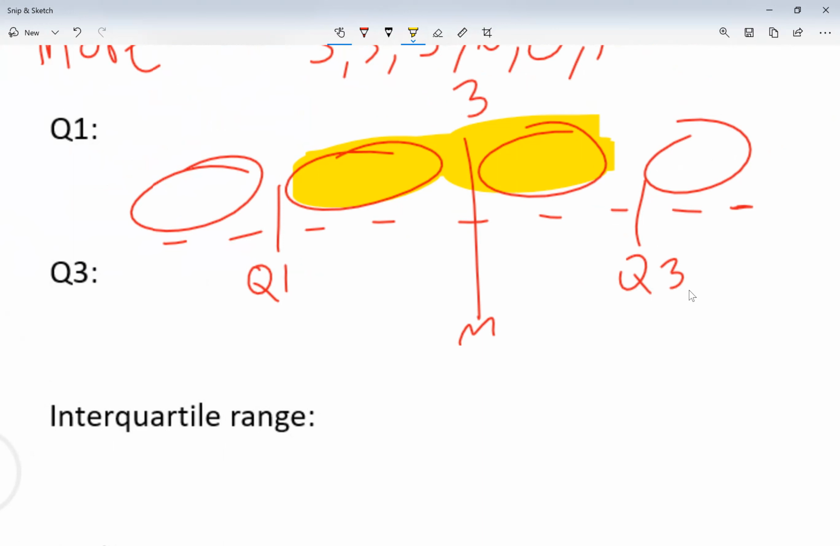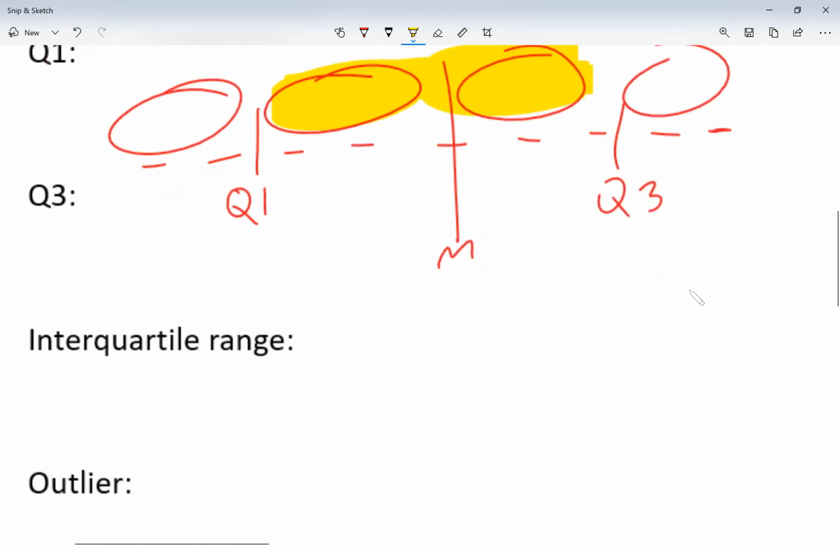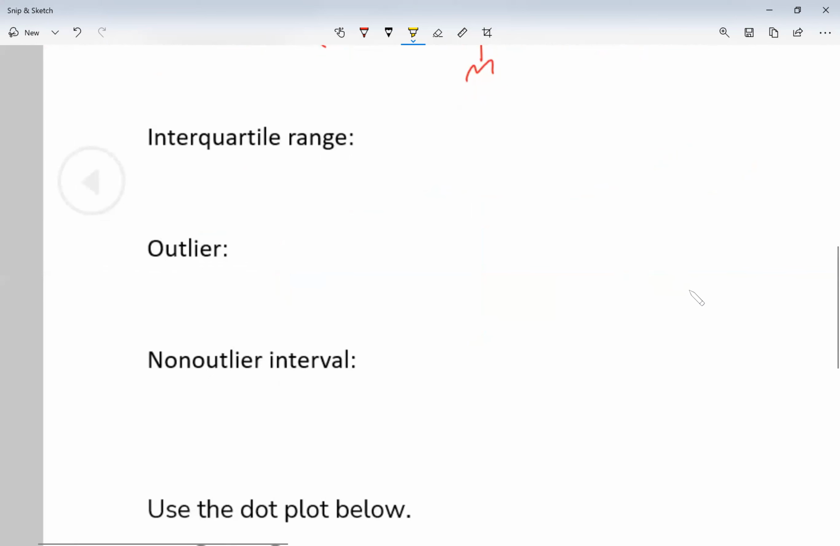Now, what I'm going to do is quartile 3 minus quartile 1. So my interquartile range is found by subtracting the first quartile from the third quartile. Remember, I'm going quartile 3 minus quartile 1. The value that I get is how big my interquartile range is. Now, the interquartile range is going to be very interesting because we're going to have some outliers.